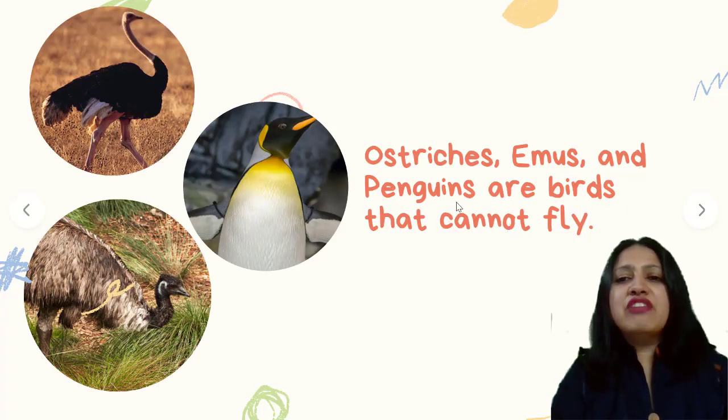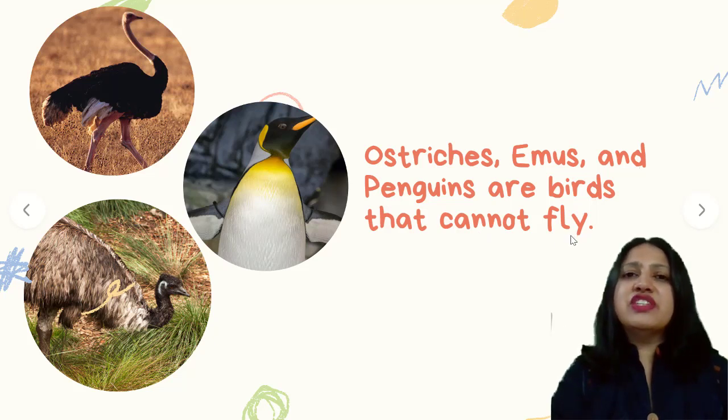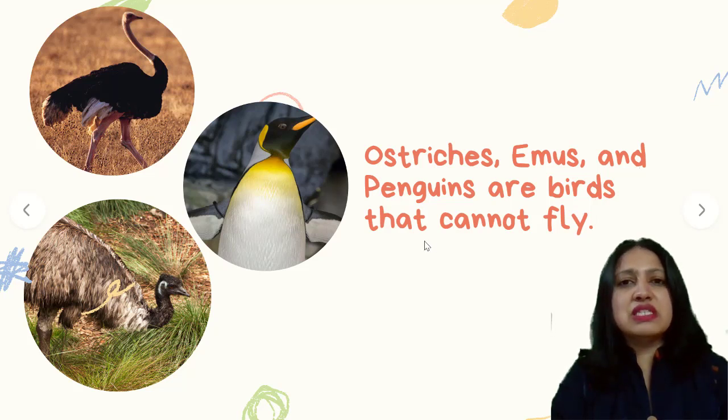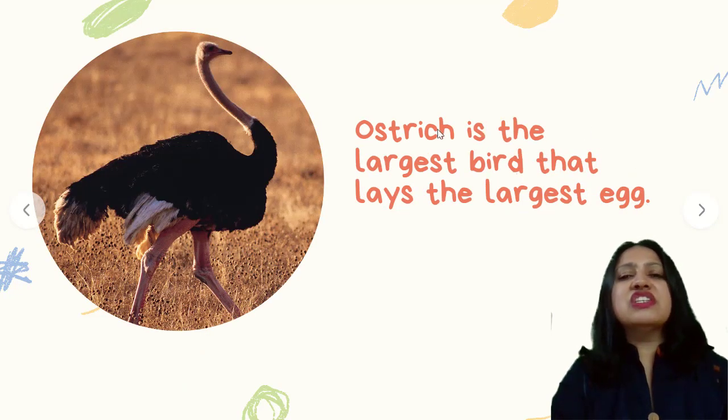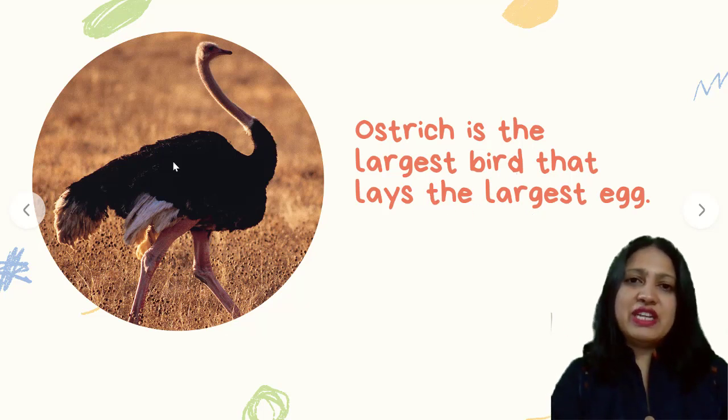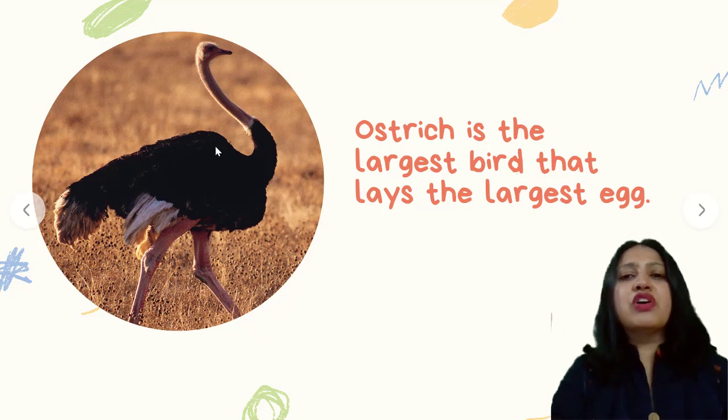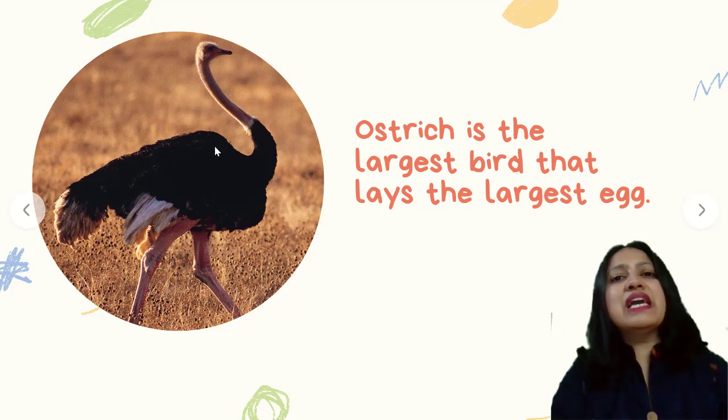Ostriches, emus and penguins are birds that cannot fly. As we learned in our previous video too, although most of the birds fly, there are also some flightless birds, meaning birds which do not fly. So these are some of them. Ostrich is the largest bird that lays the largest egg. So obviously the size of the egg depends on the size of the bird. Because it is the largest bird, its egg happens to be the largest egg.